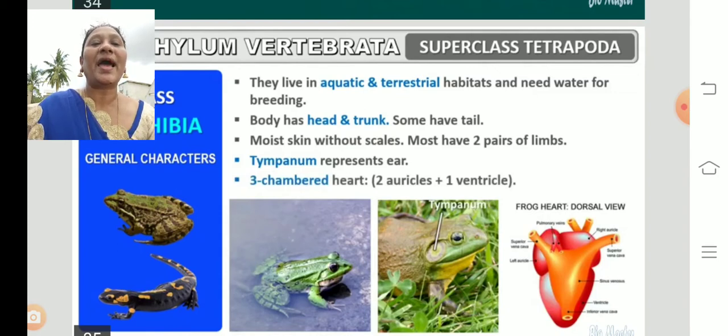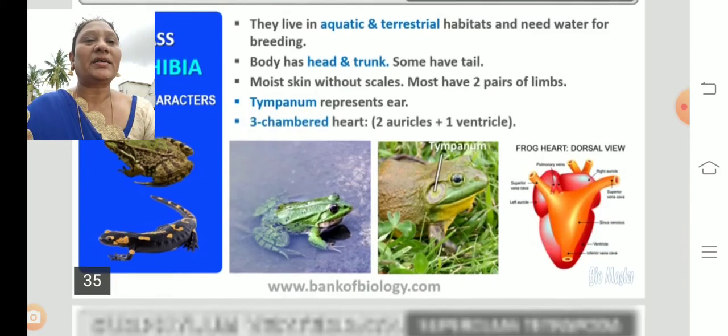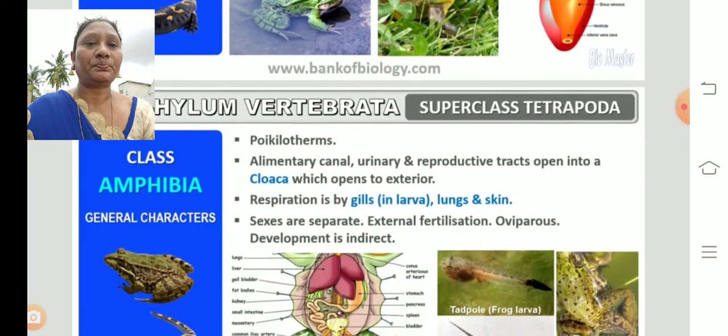And they have a three-chambered heart. In fishes only we will find a two-chambered heart. And here we will find a three-chambered heart. What are the chambers? Two auricles you can find in the picture, two auricles and one ventricle. These are the characters of the amphibians.